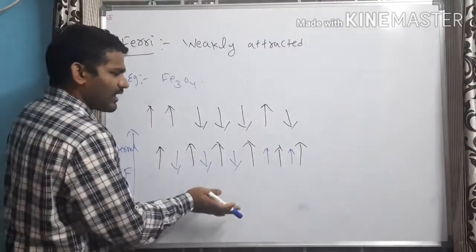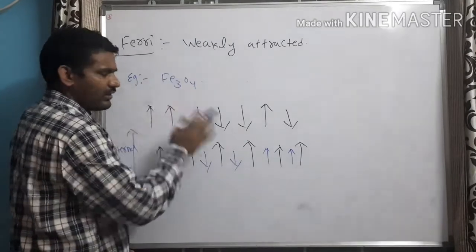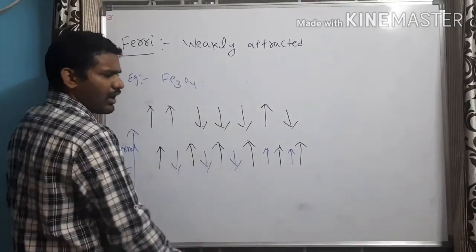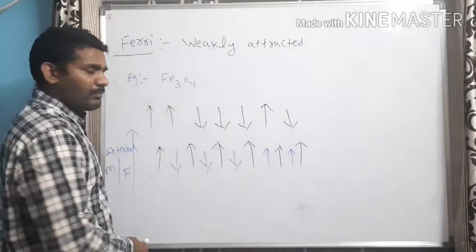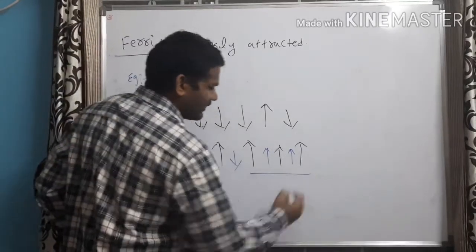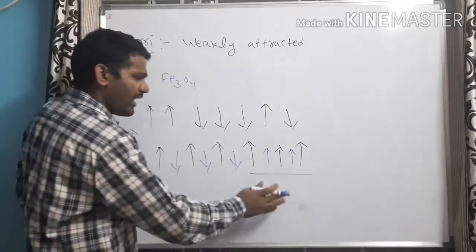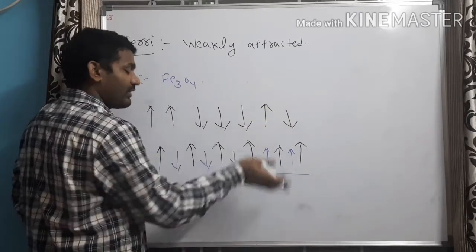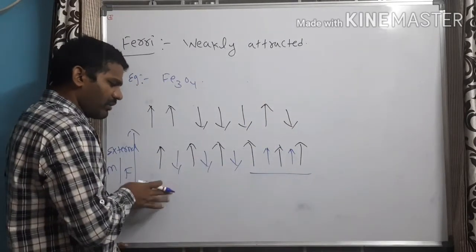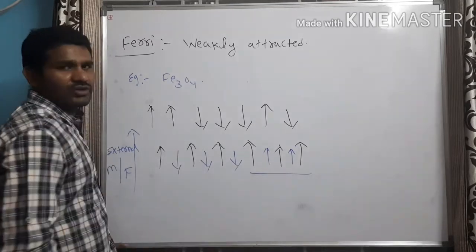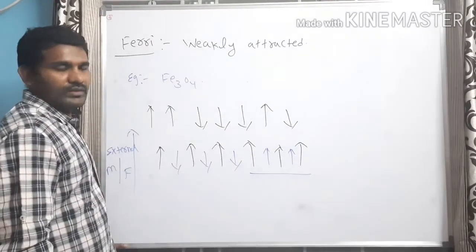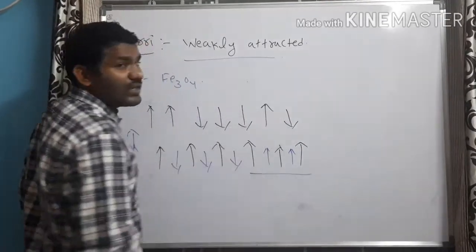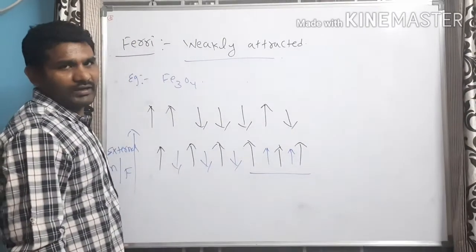Some of the domains are aligned in the direction of magnetic field and some of the domains are aligned opposite to the direction of magnetic field. But when you see the net result, the domains which are aligned in the direction of magnetic field are more than the number of domains which are aligned opposite to the direction of magnetic field. That's why they are weakly attracted by the magnetic field.